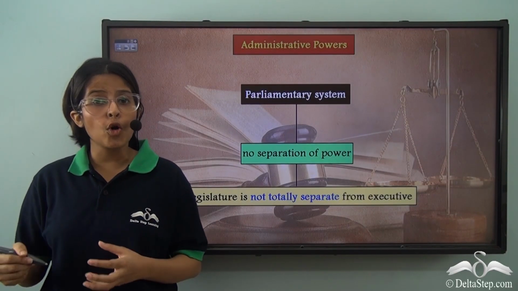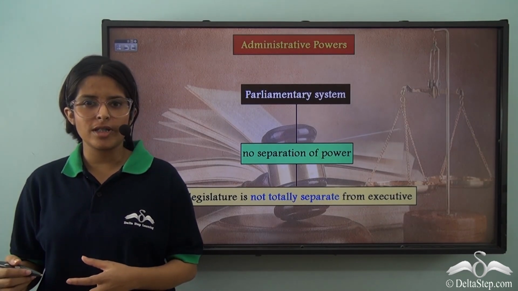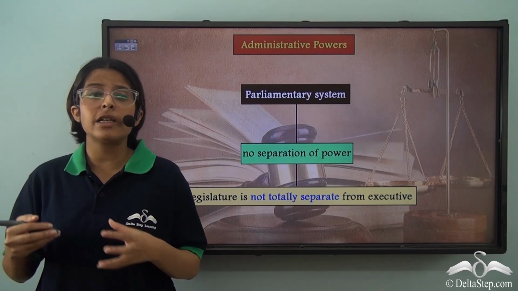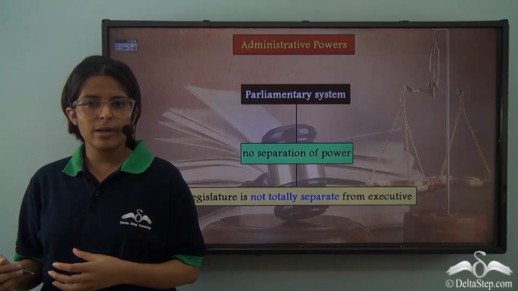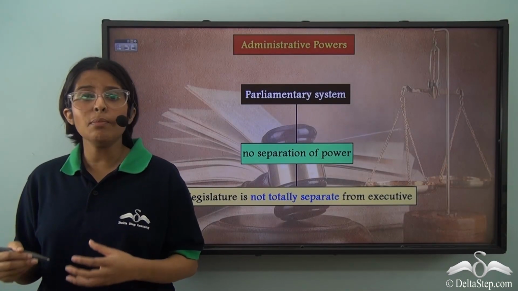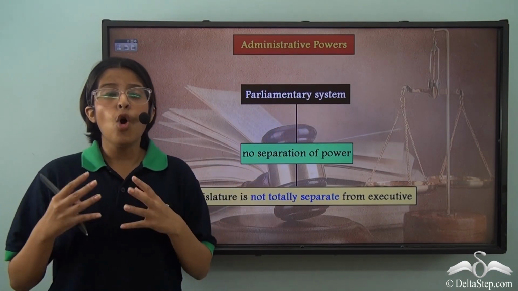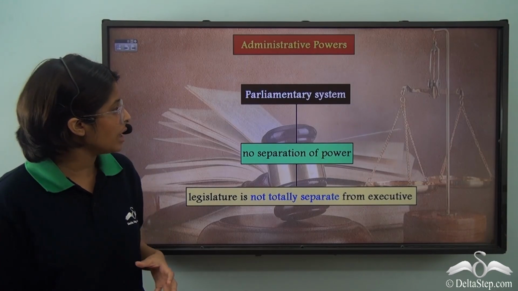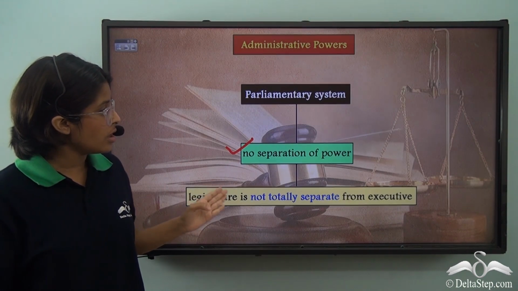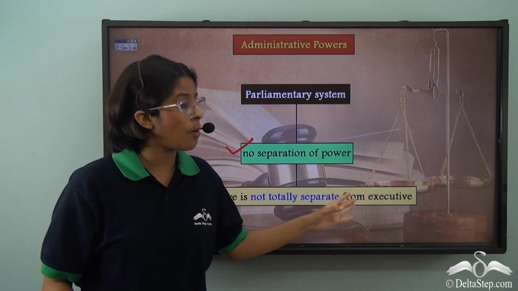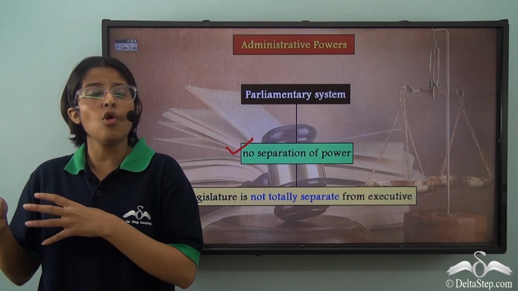The parliament not only has lawmaking functions but also has other functions such as executive functions, electoral functions, judicial functions, and constitution amending functions. We know that India has a parliamentary system, and we have studied that in a parliamentary form of government, there is no separation of power. Therefore, the legislature is not totally separate from the executive, which is why certain executive functions are also given to